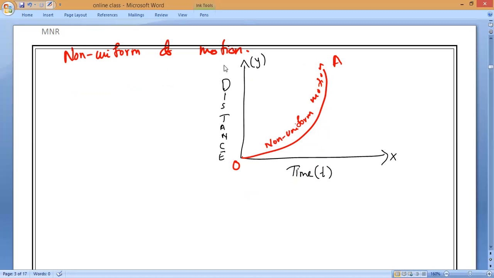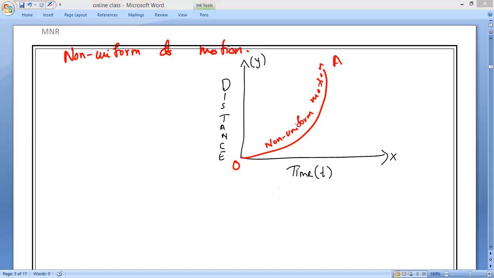Non-uniform motion. Why are you saying it is non-uniform motion? Yes, sir, the speed changes continuously. Yes, both the distance traveled and the time taken will keep on changing. That is the reason we can say every motion of a body is in which motion? Non-uniform motion. Sometimes it increases, sometimes it decreases. We cannot say, so that is what we call non-uniform motion.